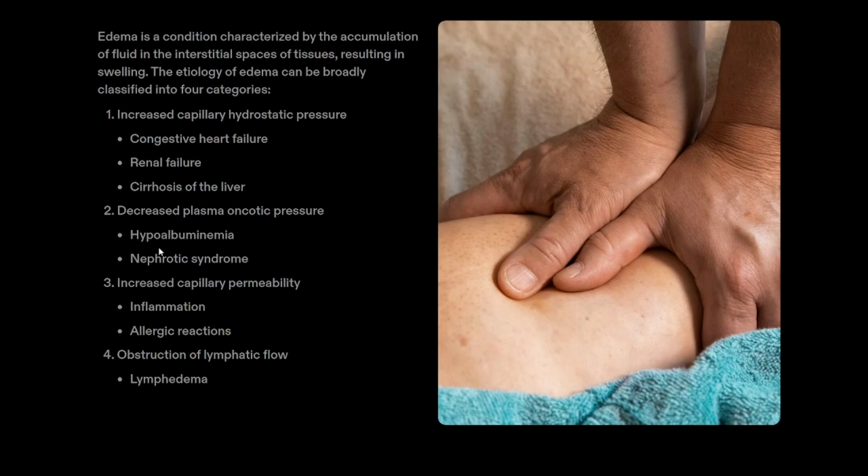So, as there is decreased protein, people suffering with nephrotic syndrome will have decreased plasma oncotic pressure. And in case of infections or inflammations and allergic reactions, there will be increased capillary permeability. It leads to edema. And in case of lymphedema, there will be obstruction of the lymphatic flow.